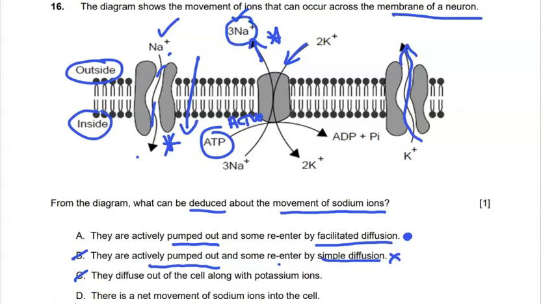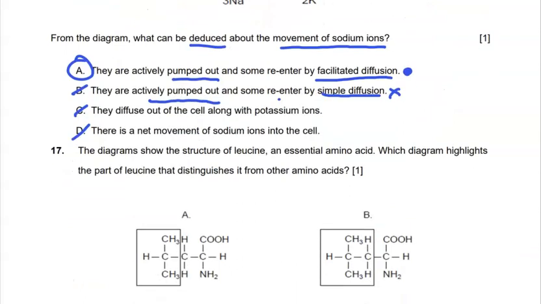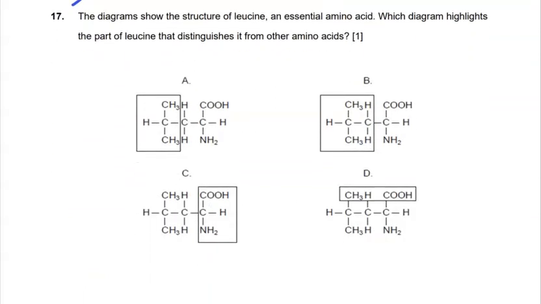In fact, the net movement is out. And so we are going to go with our original selection, 16A. And then 17 is relating to the structure of leucine, an essential amino acid. And it wants to know which part of leucine distinguishes it from other amino acids.